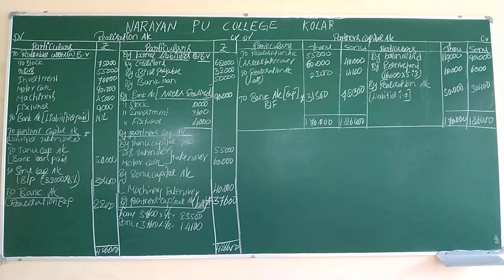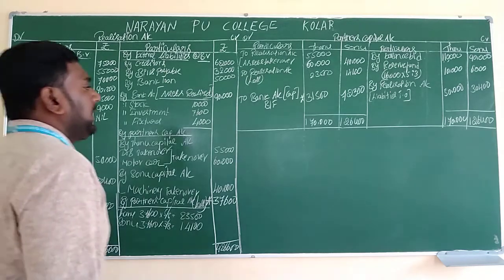So the third account is completed. Let's come to prepare the third ledger account, that is the bank account. We know how to prepare the bank account. Next we have to draw the columns for the bank account.